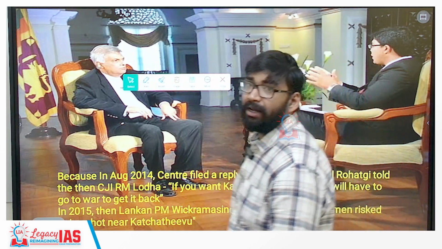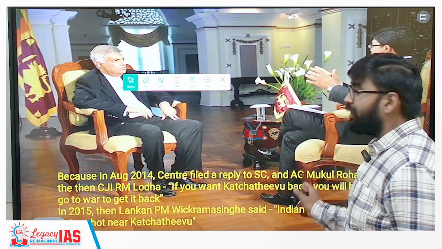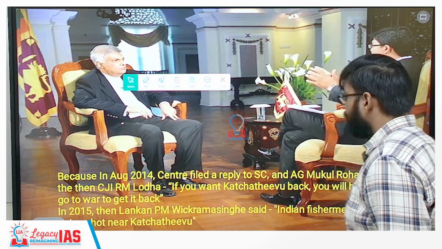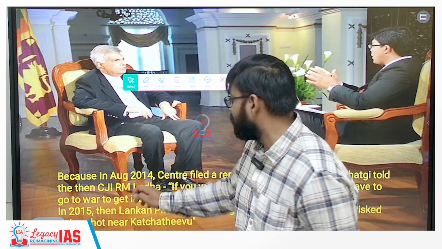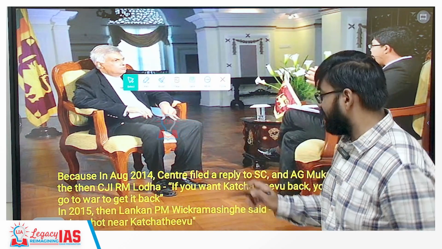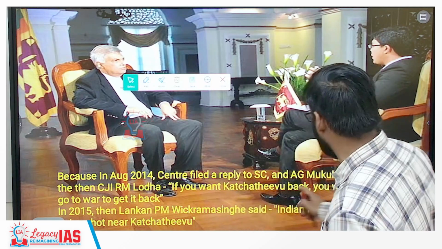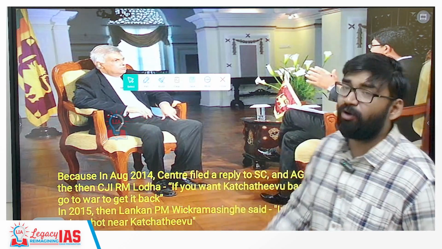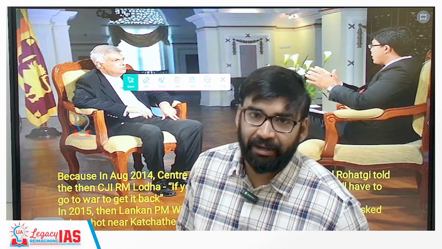They filed a reply to the Supreme Court, and Attorney General Mukul Rohatgi told, at that time the Chief Justice of India was R.M. Lodha, and he gave this statement that if you want Katchatheevu back, you will have to go for a war to get it back. अब अगर चाहिए तो आपको war करना पड़ेगा.